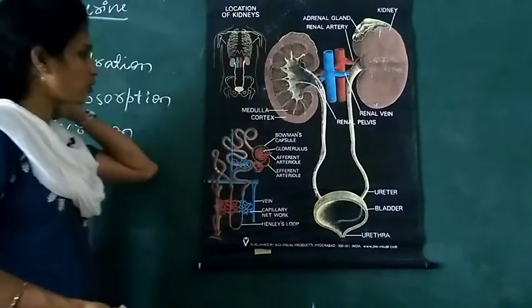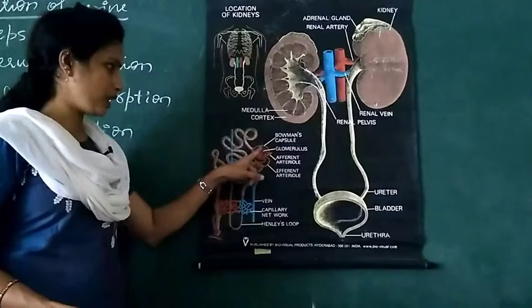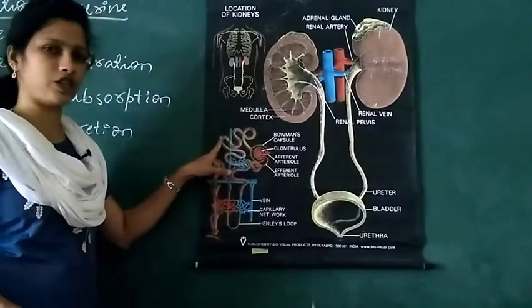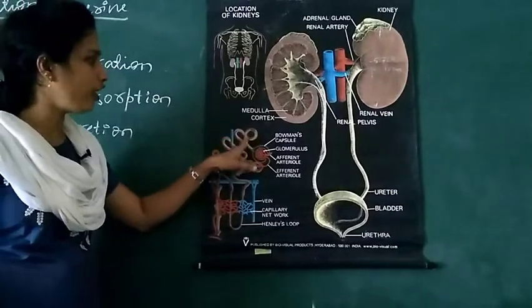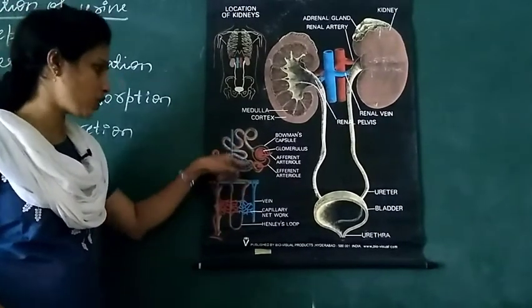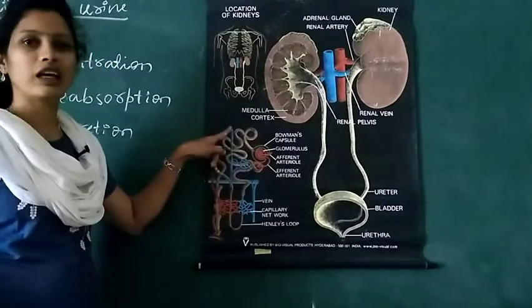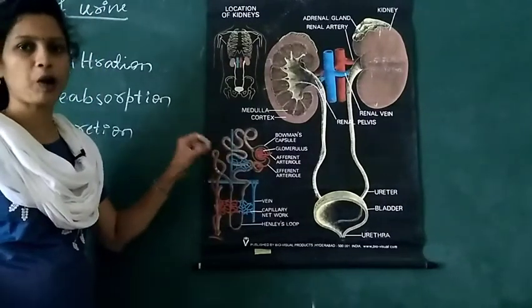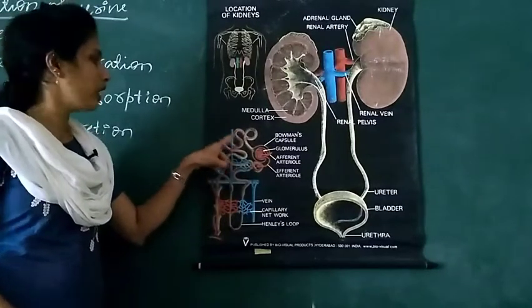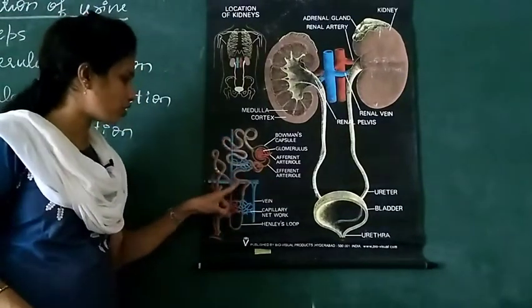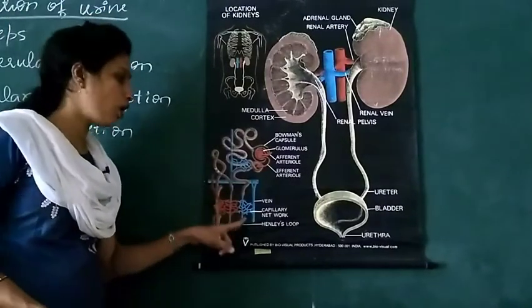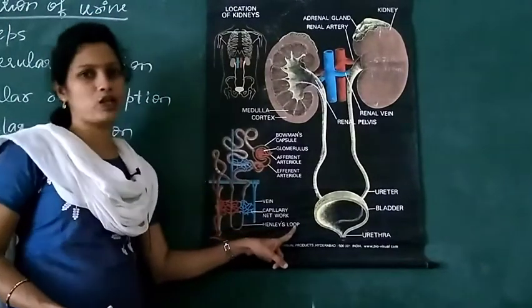Next to the Bowman's capsule, a highly coiled region is present. That highly coiled region is called the proximal convoluted tubule, or PCT. Next to the proximal convoluted tubule, a U-shaped long tube called Henle's loop is present.